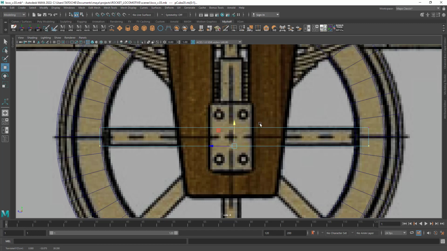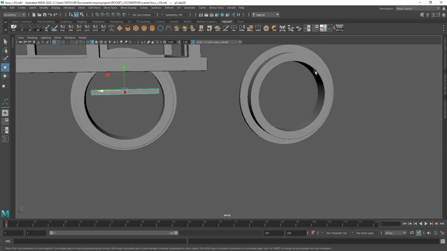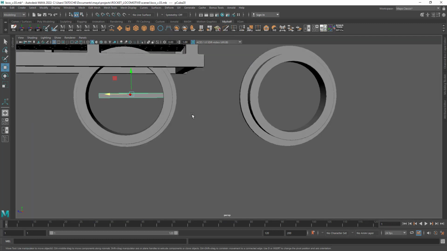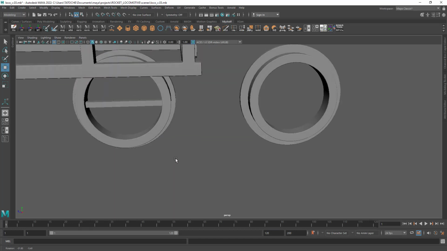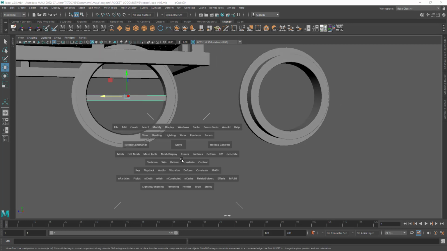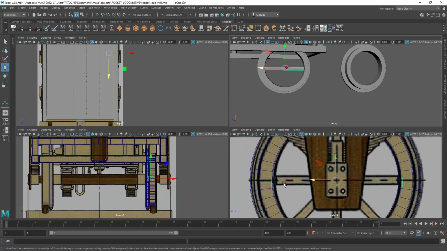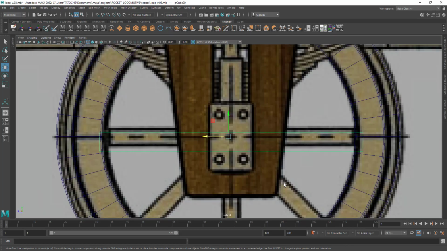Okay, now center it on the wheel. Select the cube, shift select the wheel and click on the match translation button. Now the cube is at the center of the wheel. Move it up a little bit.